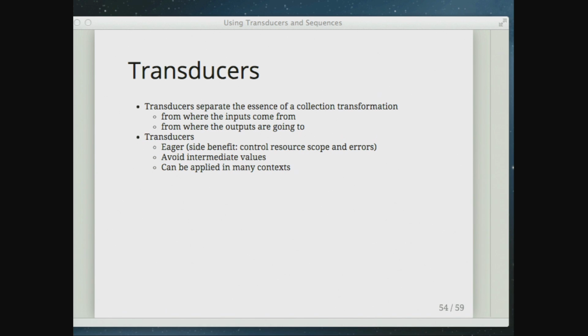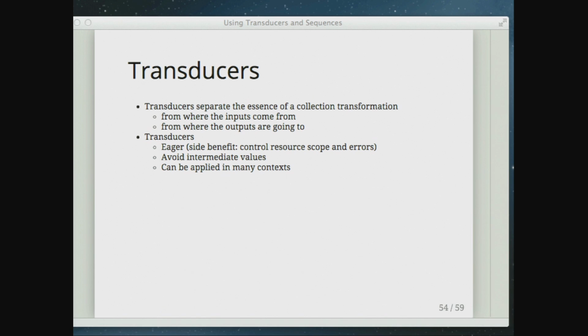That's what transducers are, which we're adding in Clojure 1.7. Transducers separate this essence. And just like reducers do, they pull apart these different pieces and allow you to assemble a recipe for a transformation that you can then compose without actually performing the transformation. It goes one step further than reduce. Reduce actually keeps the source collection around, so the calling model is a little bit different, because transducers also abstract you from the source input.